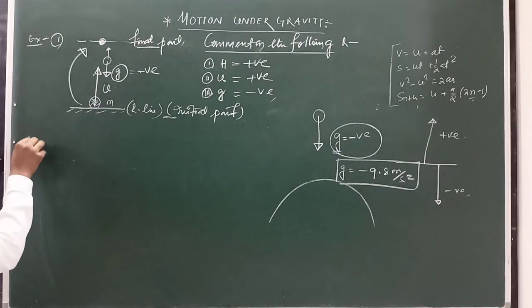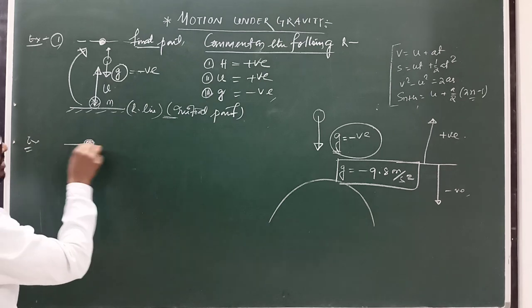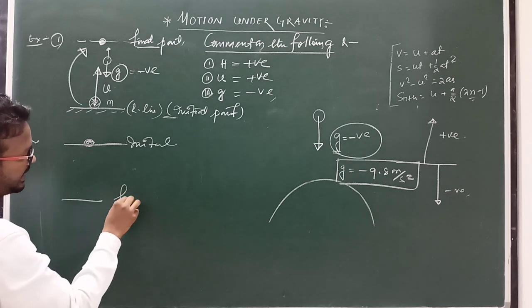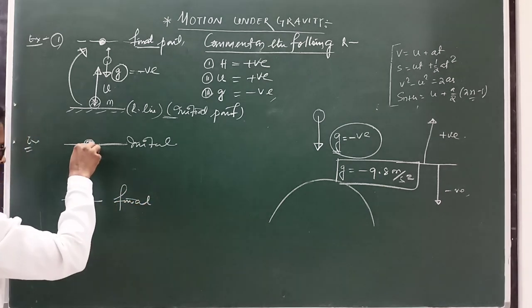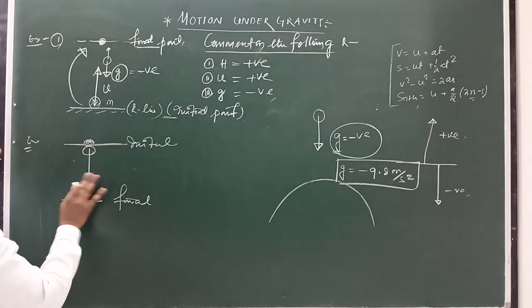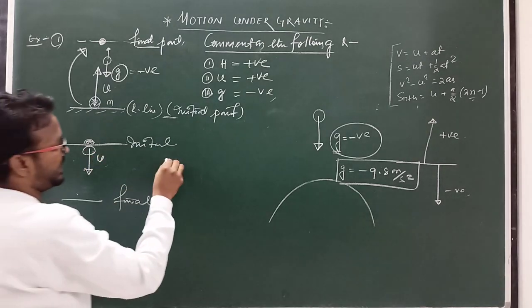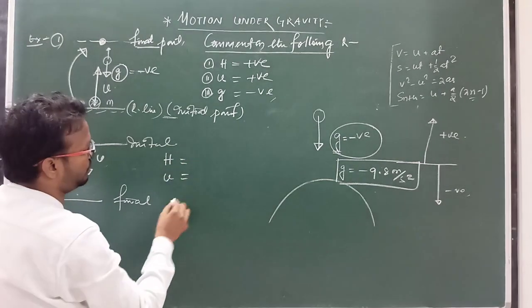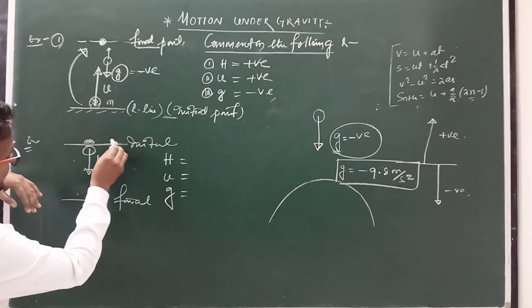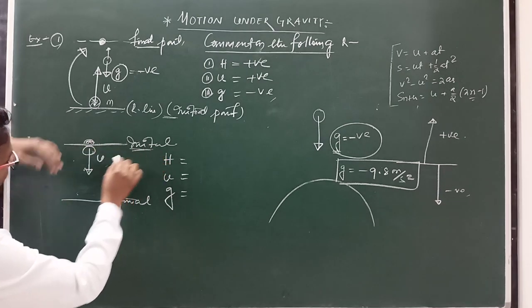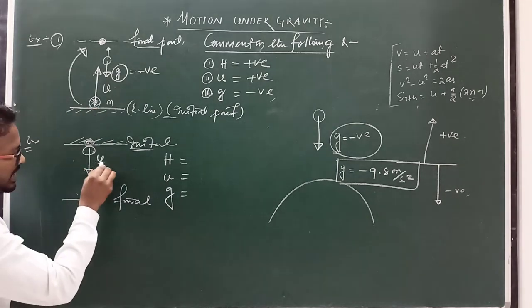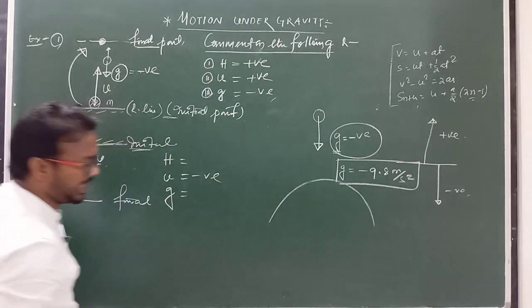Clear? Next example. Suppose this is the initial point and this is the final point, and the body moves in this direction with initial velocity u. Comment on h, u and g. In this case, this is the initial point, meaning the reference line, and from this reference line the body moves downward, so initial velocity will be taken as negative.